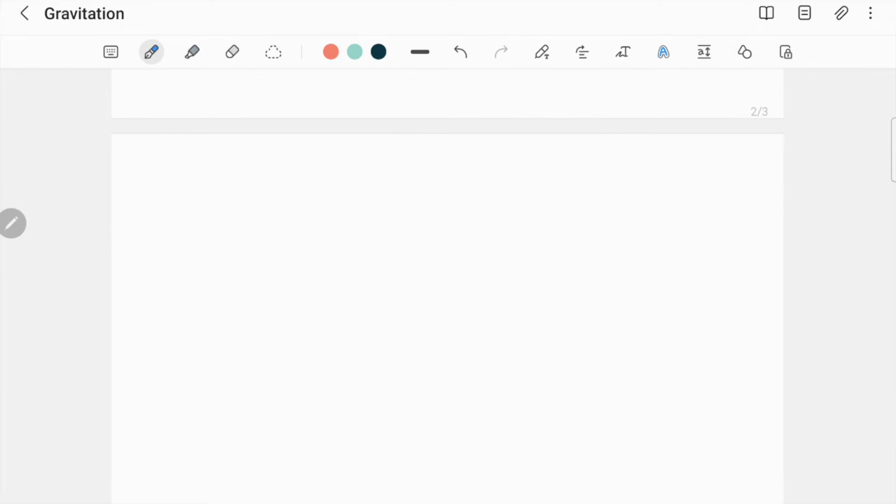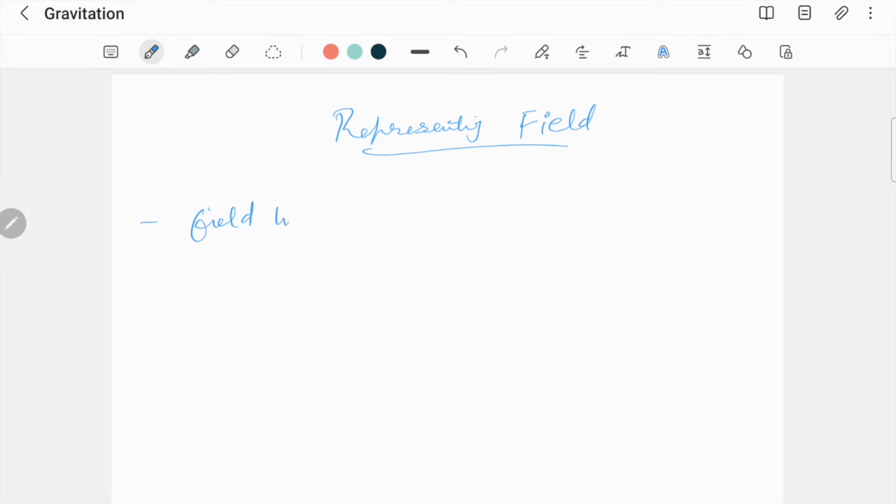Now let's talk about representing gravitational fields. If we are talking about a gravitational field as a concept, how will we represent it through symbols and diagrams? The first point we should keep in mind is that the direction of a gravitational field is represented by field lines like this.